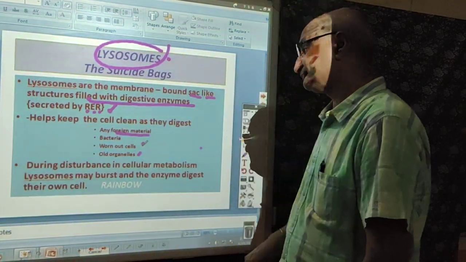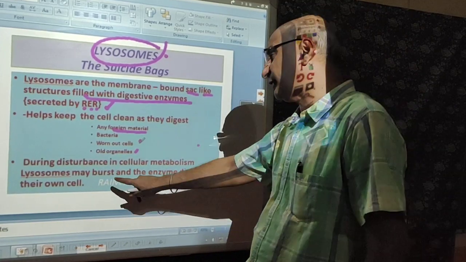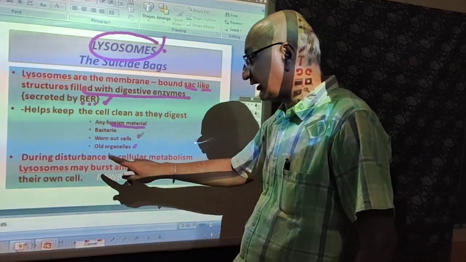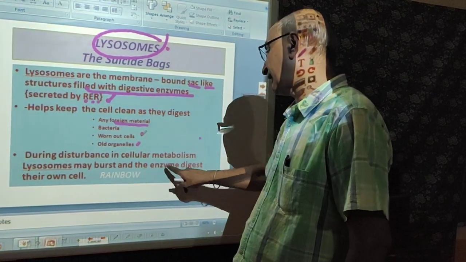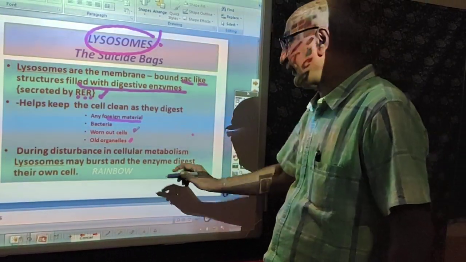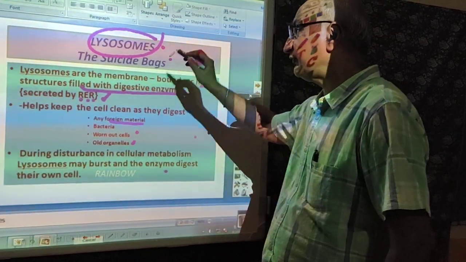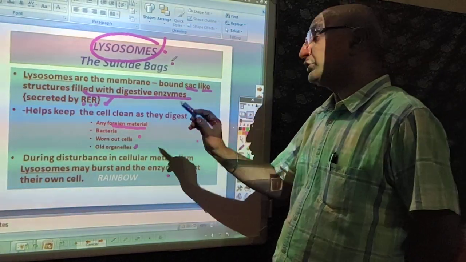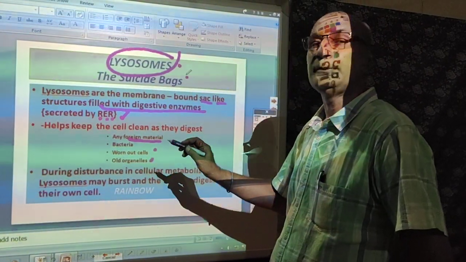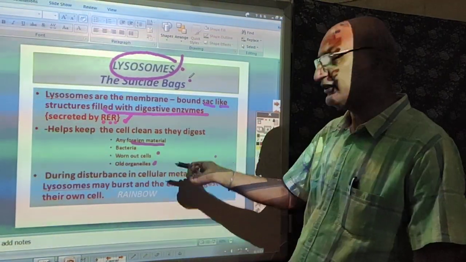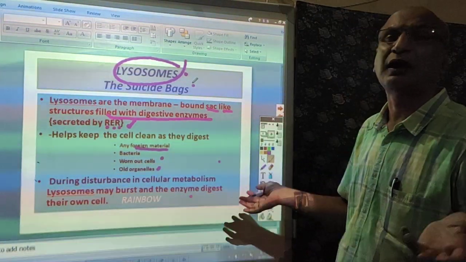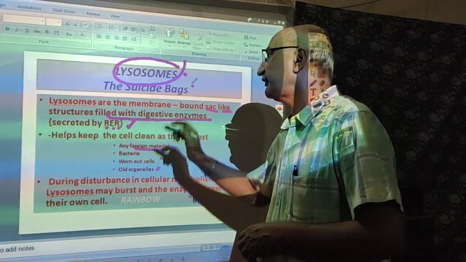Now, one thing again we have to keep in mind: during disturbances in cellular metabolism, lysosomes may burst and the enzymes digest their own cell. That's why we call them suicide bags. Why do we call them suicide bags, dear students? During disturbances in cellular metabolism, lysosomes may burst. They secrete the digestive enzymes, and thus harm the cell itself. That's why they are known as suicide bags.